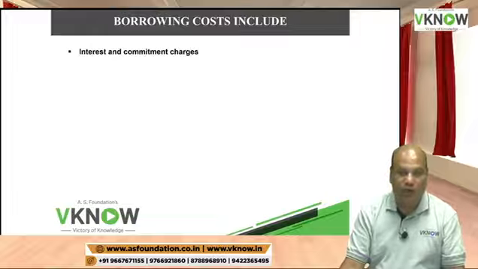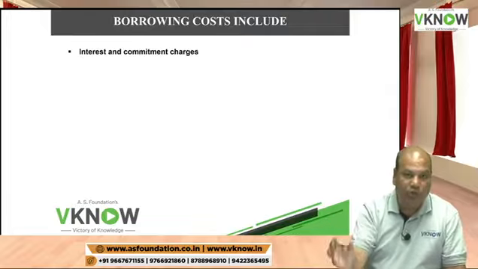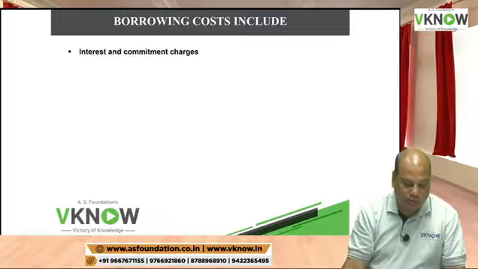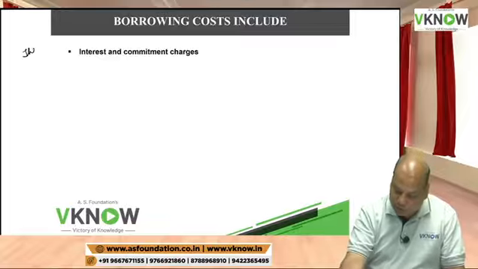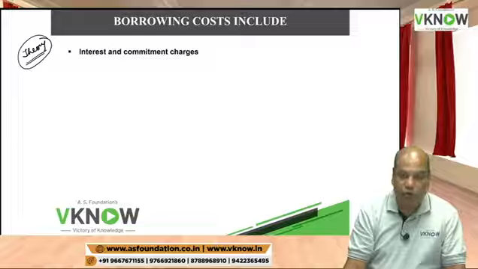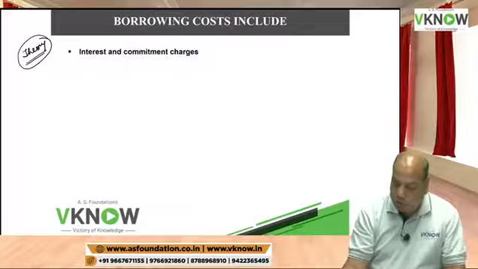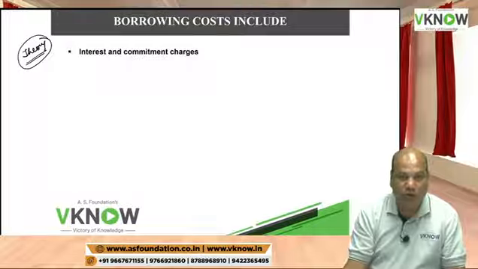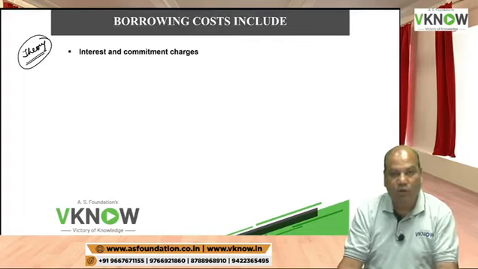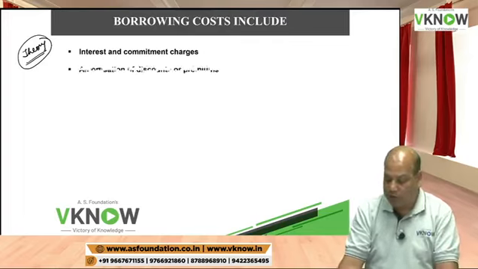So the standard has given a list of items which will be included in borrowing cost. So this can be a theory question also. What are the borrowing costs as per AS 16? So you will say borrowing cost includes. Includes means the definition is not exhaustive. Anything which is not mentioned here can also be a borrowing cost if it is related to borrowing of funds.